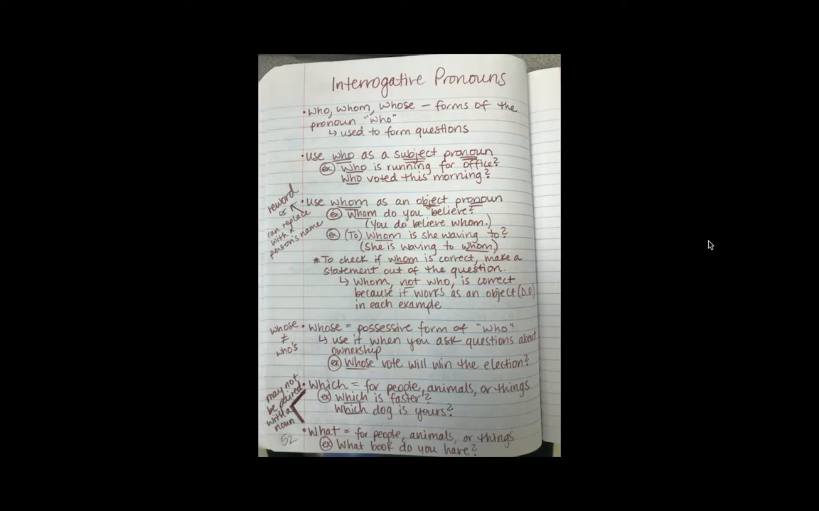Now, whose. This is one that we're more familiar with. Whose is the possessive form of who. Of course, you're probably thinking, oh, whose sock is this? Whose book is this? Whose pencil is this? It's showing possession, but we don't know who is doing the owning. So that's why it's a question word, or an interrogative pronoun. You use it when you ask questions about ownership.